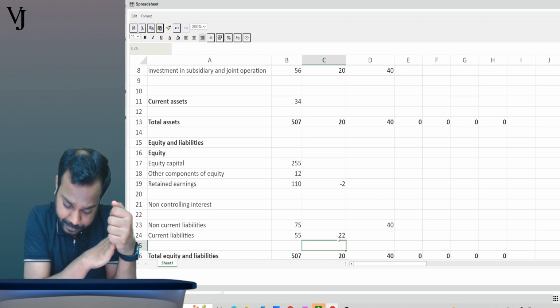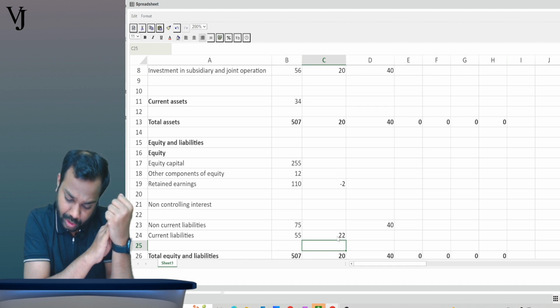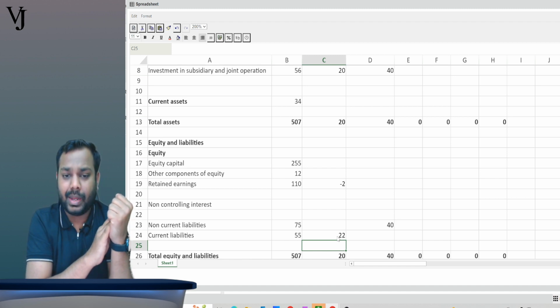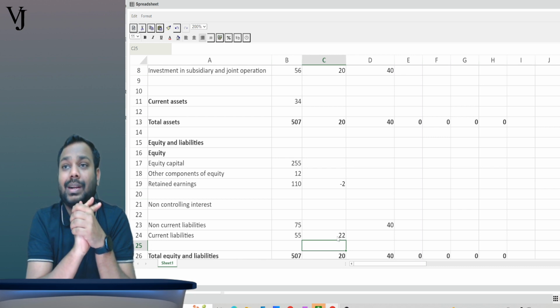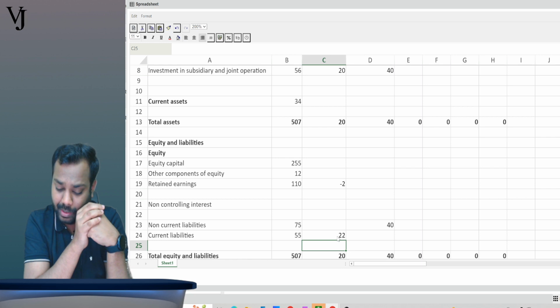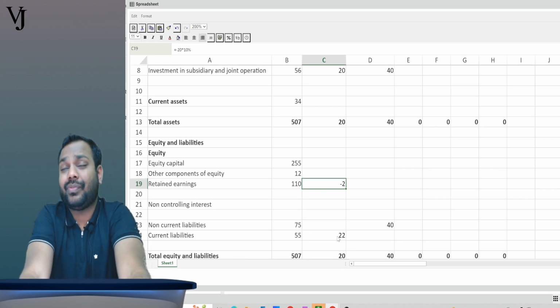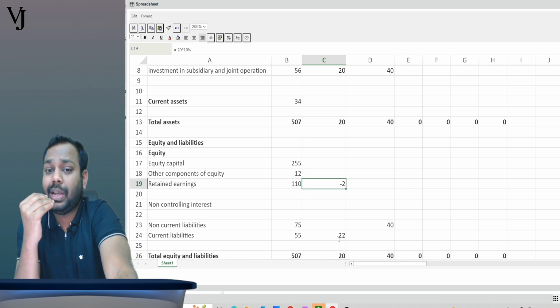Now further. This fair value was remeasured at 42 million on 31st May 20x3, meaning thereby the fair value of the contingent consideration increased by 2 million. It became 42 million.